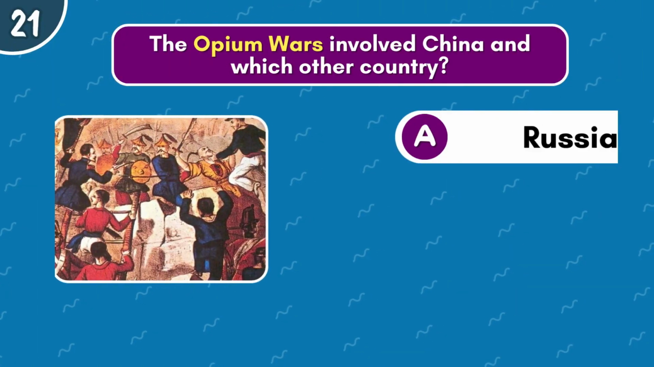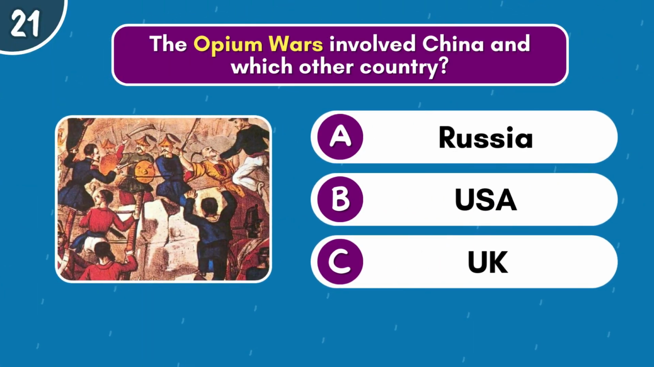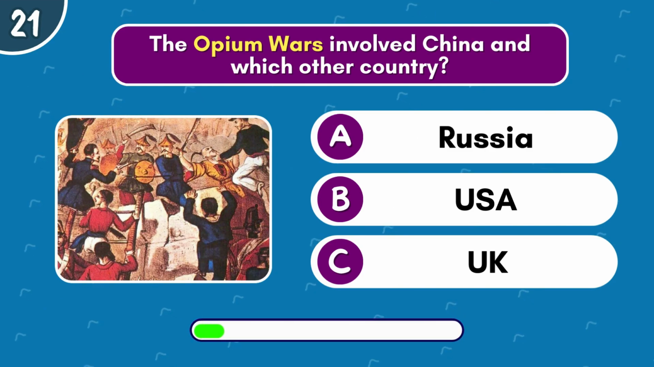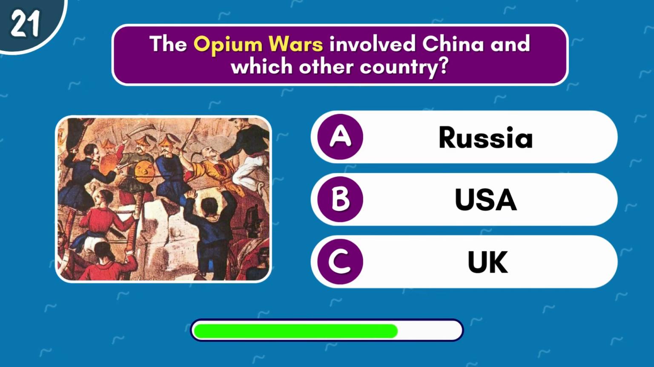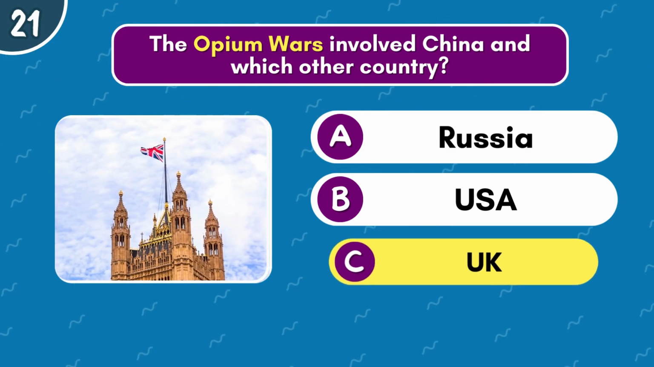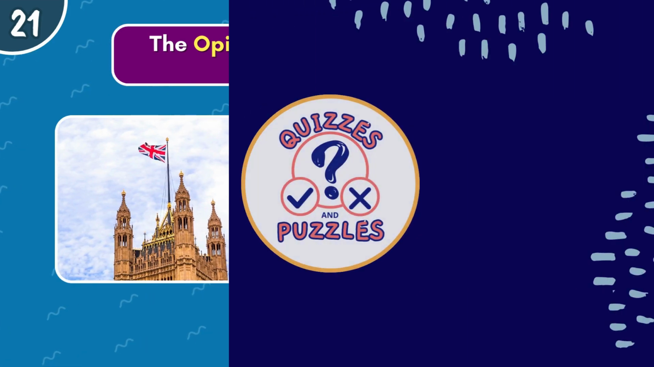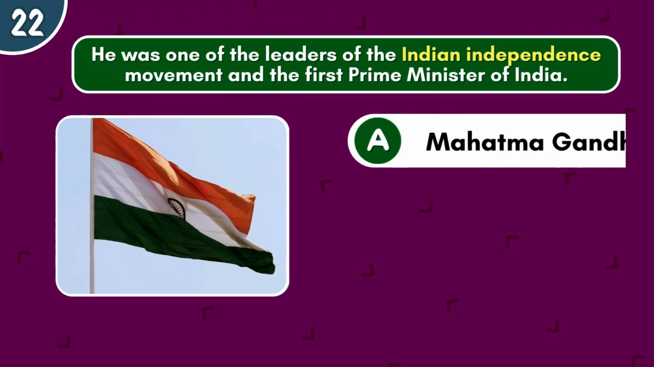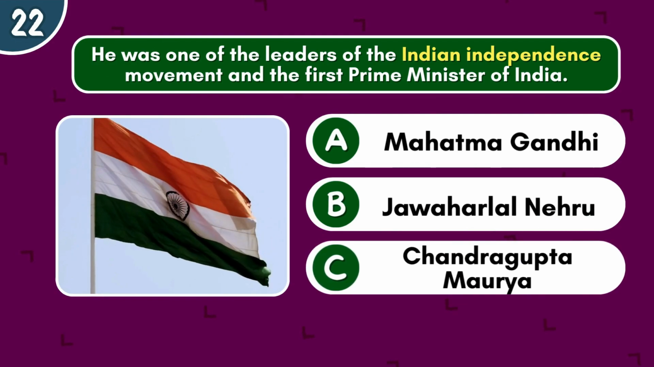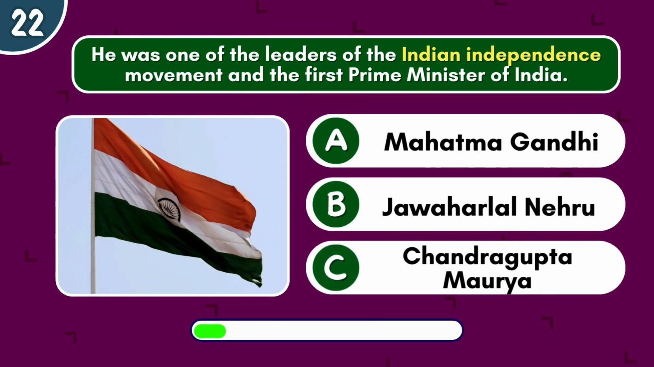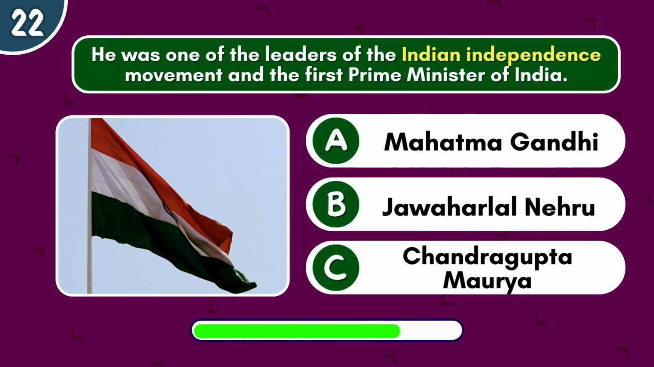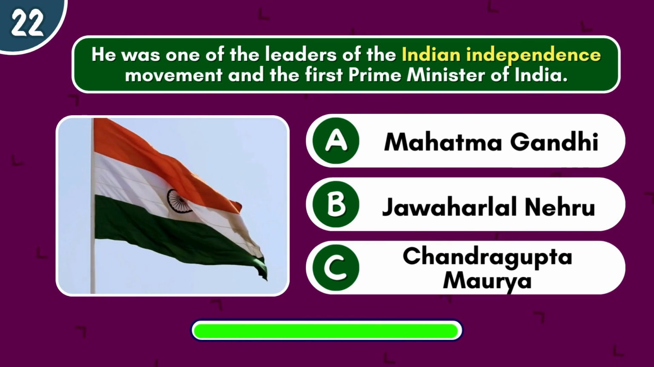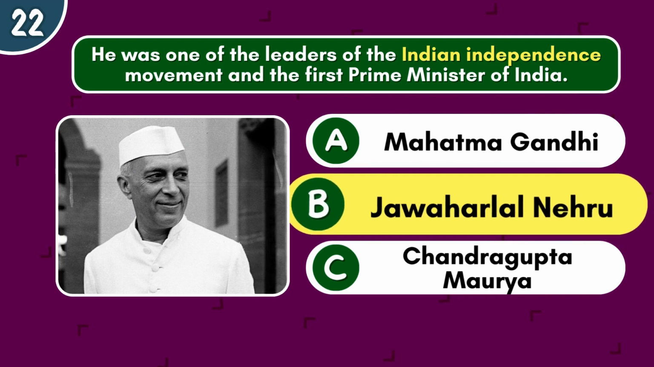The Opium Wars involved China and which other country? Russia, USA, or UK? It's the UK. He was one of the leaders of the Indian independence movement and the first Prime Minister of India. Mahatma Gandhi, Jawaharlal Nehru, or Chandragupta Maurya? It's Jawaharlal Nehru.